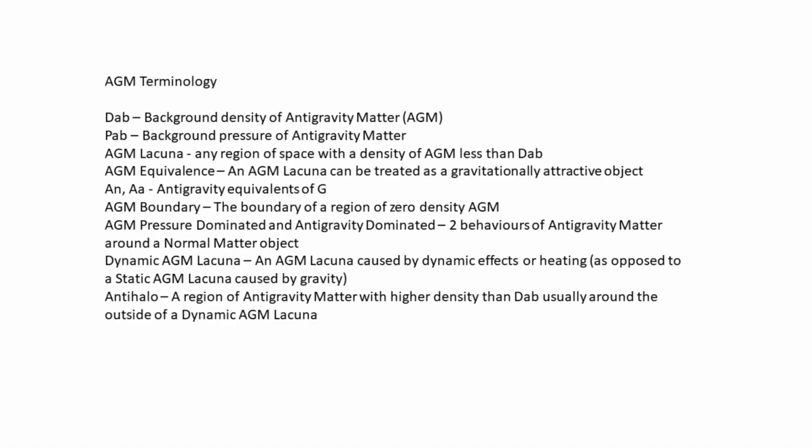So I'm going to stop there and return to my collection of AGM terminology, and the terminology that we've added is the dynamic AGM lacuna, which is an AGM lacuna caused by dynamic effects or heating, as opposed to a static AGM lacuna caused by gravity, and an anti-halo, a region of anti-gravity matter with a higher density than DAB, usually around the outside of a dynamic AGM lacuna.